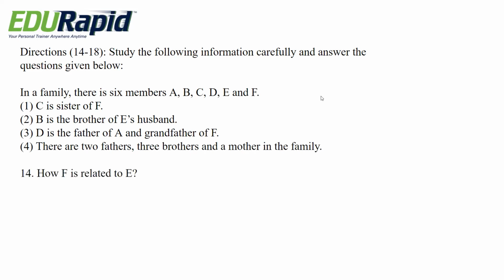Based on this condition, how is F related to E? Options are daughter, husband, son, uncle.